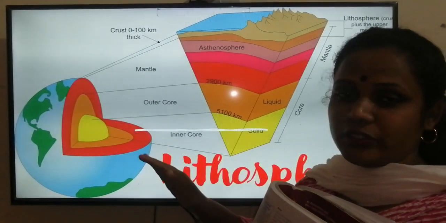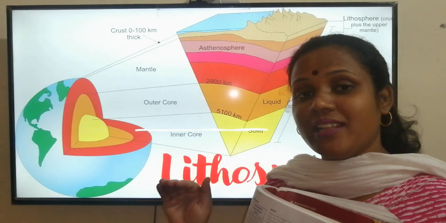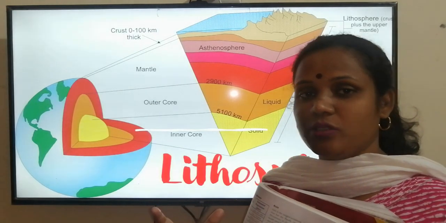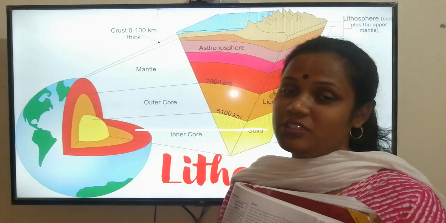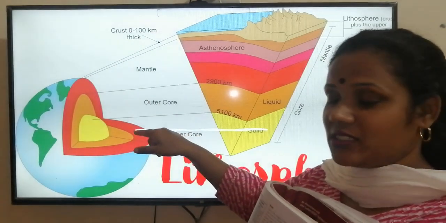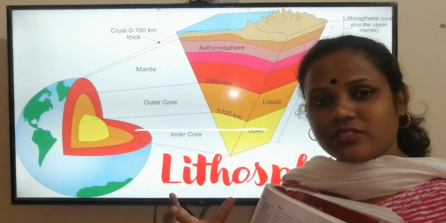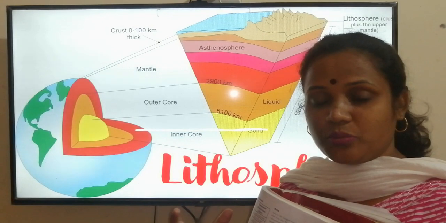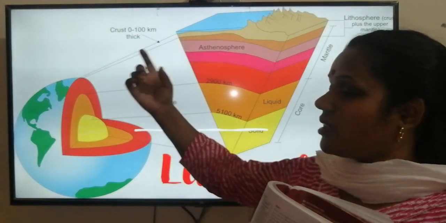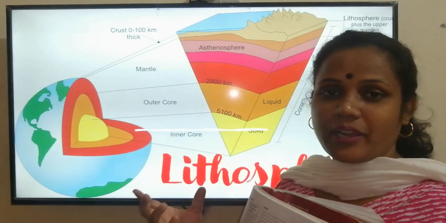All other layers we won't count as the lithosphere. Lithosphere means the land on which we live. Rock sphere. Lithos means rock; it's a Latin word. As you go deeper to the mantle and the core, because of the high temperature, there won't be rocks. All other things will be in melted, molten states. So the crust is the first layer, which I told you is the lithosphere, zameen jis pe hum rehte hain.